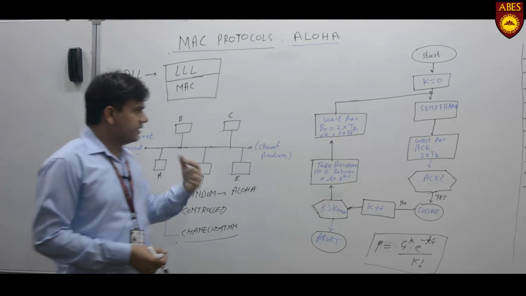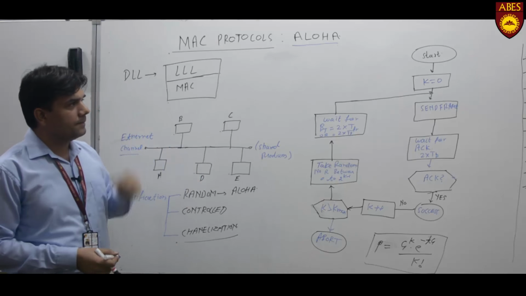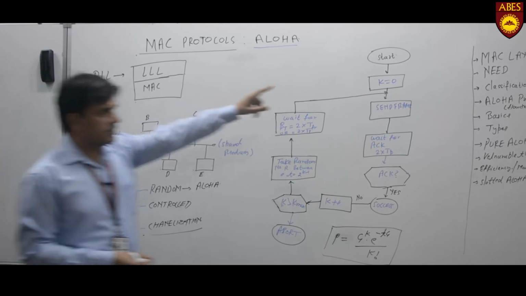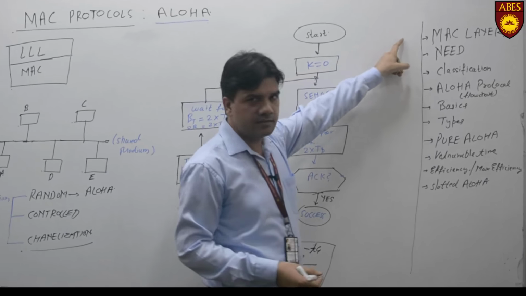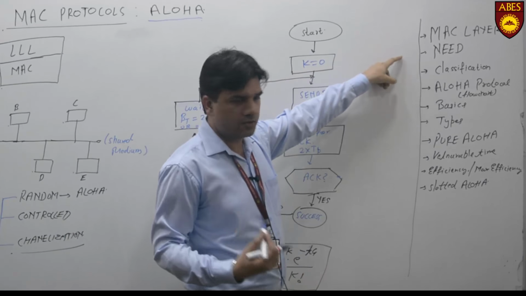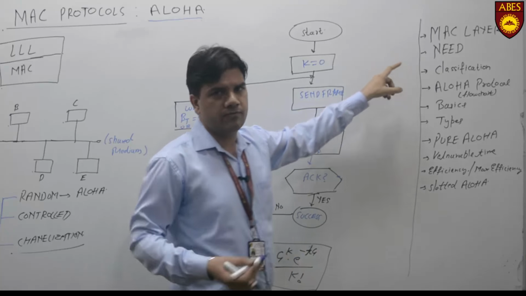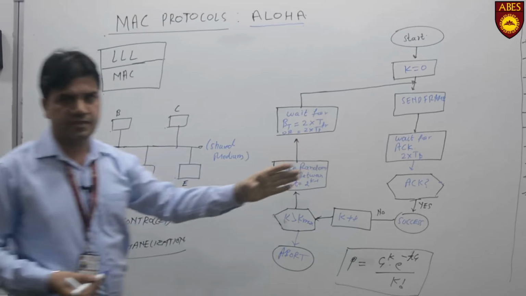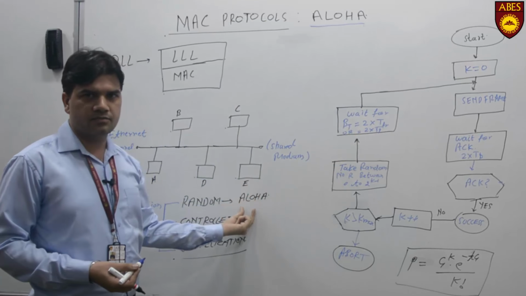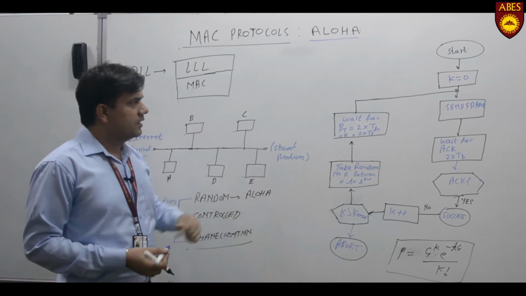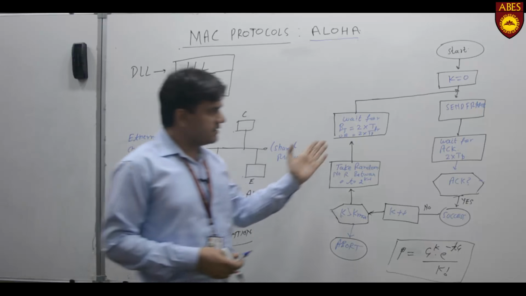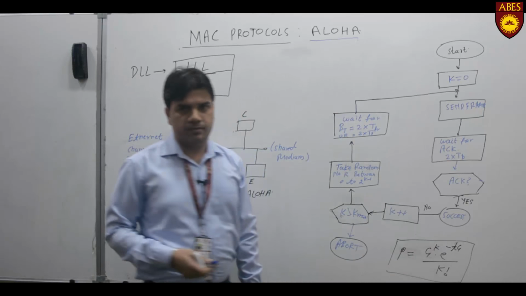Now in the first category, I'm going to focus on Aloha. I have discussed till now the MAC layer, the need of this protocol, and the classification. There are a number of protocols under this classification, but our focus in this lecture would be on Aloha. Now this is the basic working of the Aloha protocol.